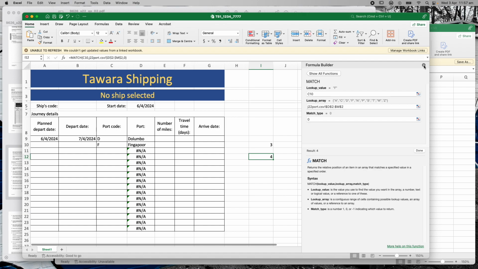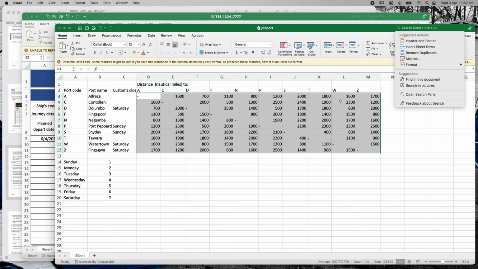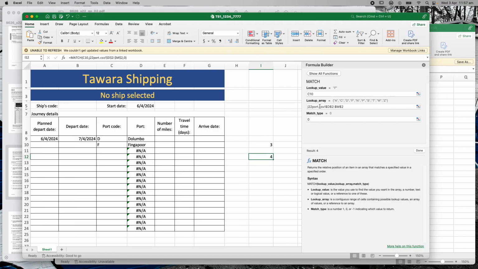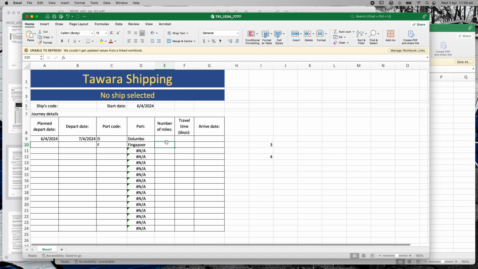But it's pointless matching those two things without then cross-referencing all of this data here to find where F and D cross each other. So we do that using an index function. I'm going to do that on the fly so I can show you how that works. So I'm going to click here. This is the cell where we have to make the main function, where we want to get the miles from D to F.